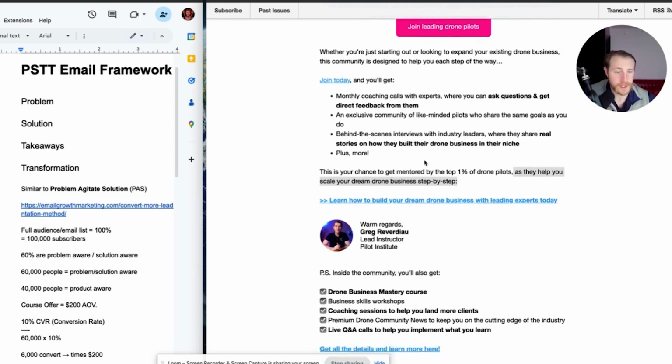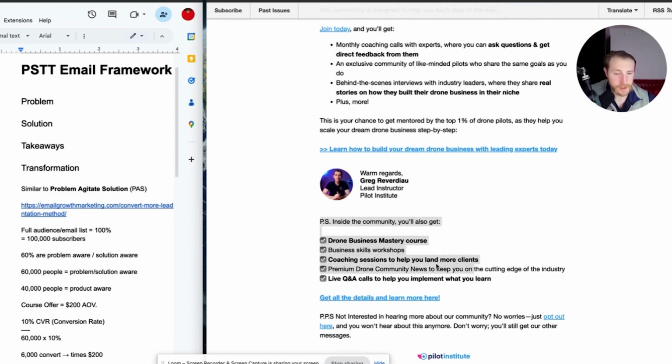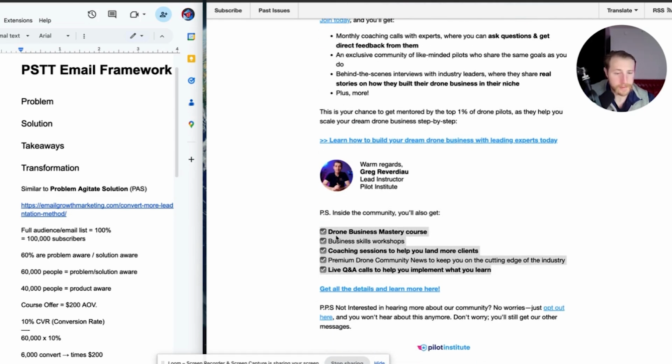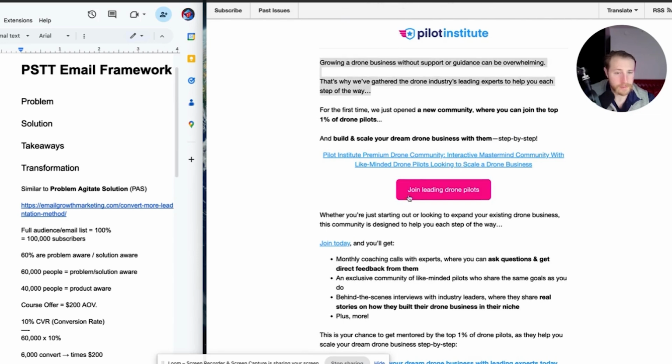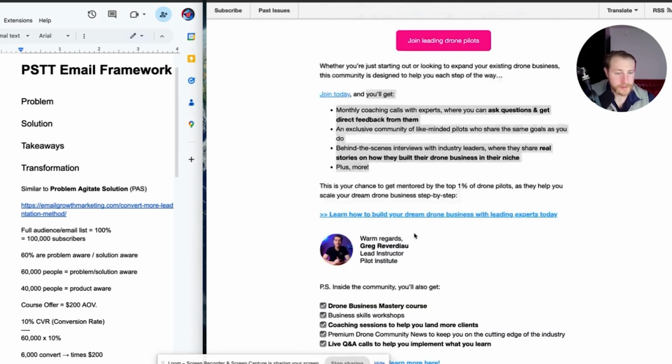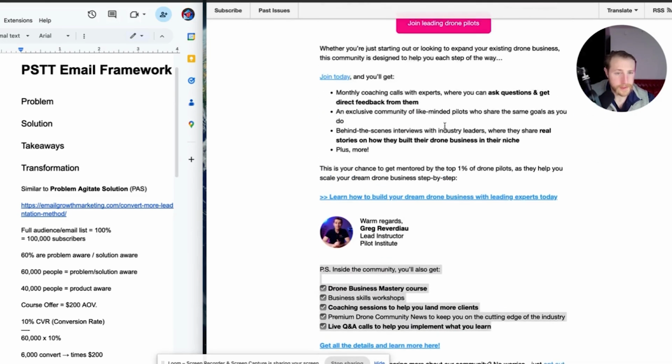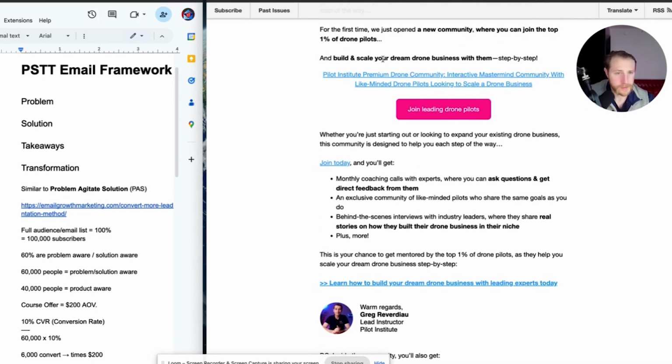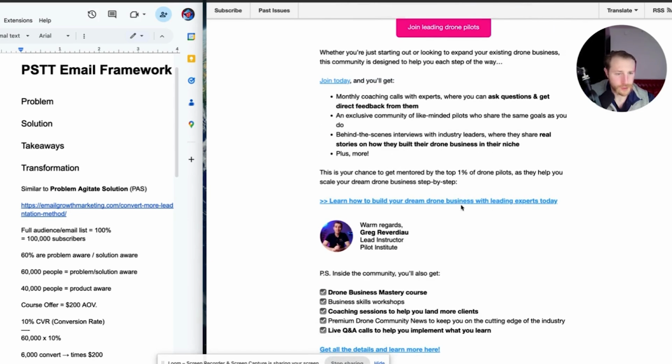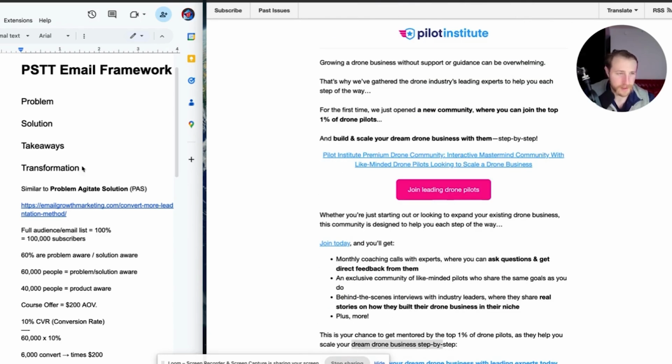This is the transformation. And then you can see here in the PS section too, like this is also the takeaways, right? So it's hitting all those things: problem, solution, takeaways. And then you can see in here, dream drone business, dream drone business, transformation, transformation, has all four of those elements.